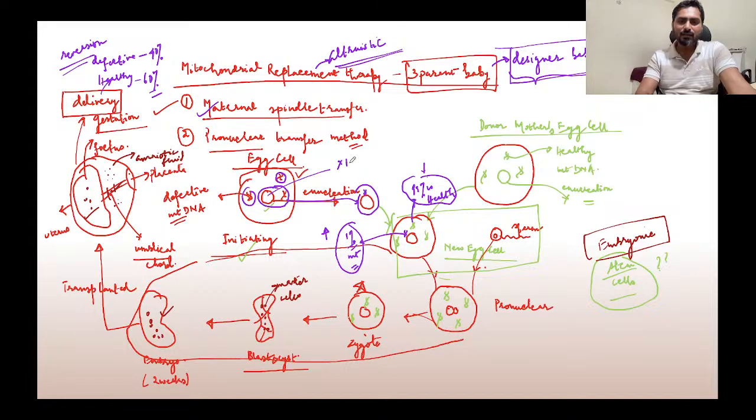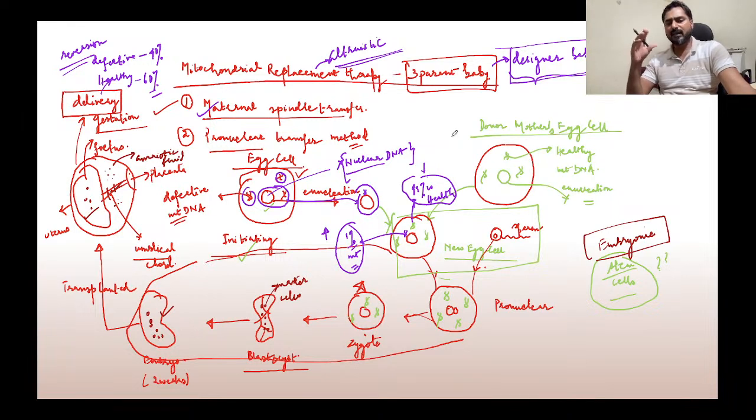Most of our genetic characteristics, that is how we look, how we appear, some of your other characteristics, are determined mainly by your nuclear DNA, and very little information is there in your mitochondrial DNA. So we are just manipulating the mitochondrial DNA. So there is no concern of designer babies. So that argument is nullified.